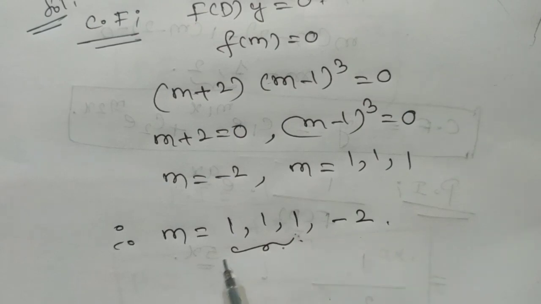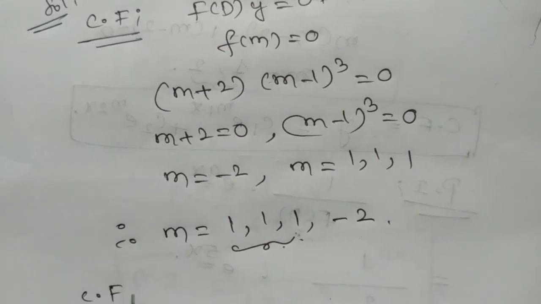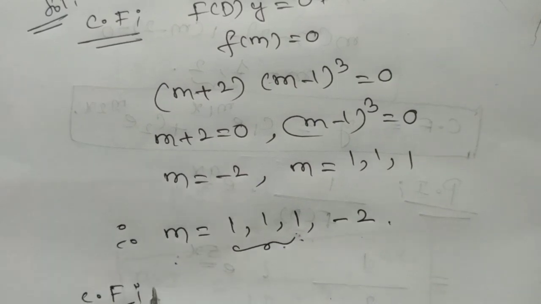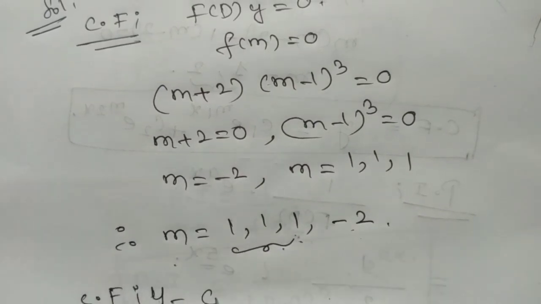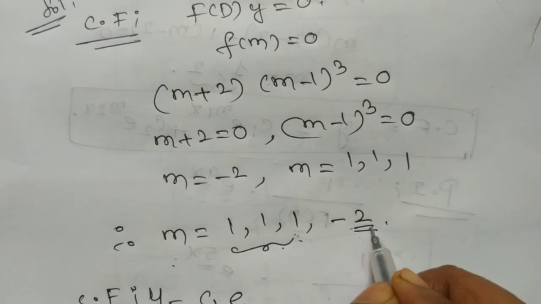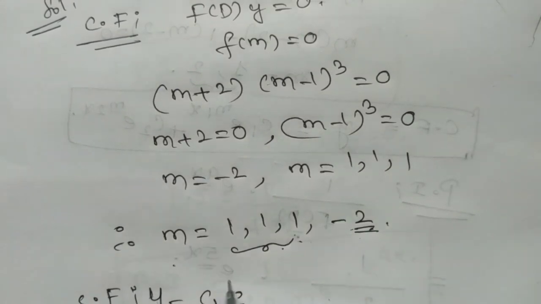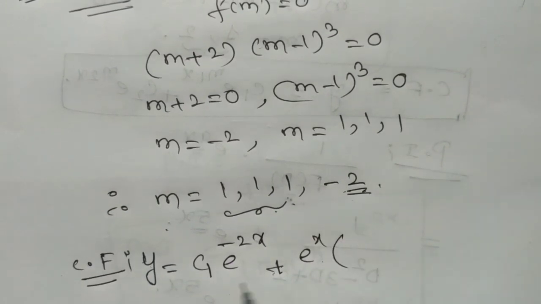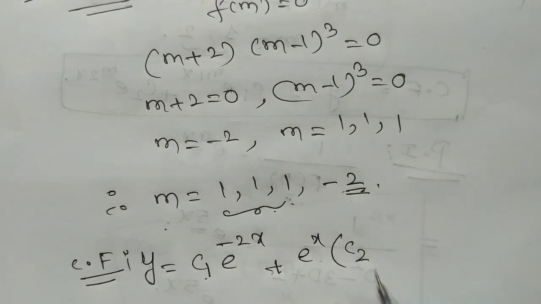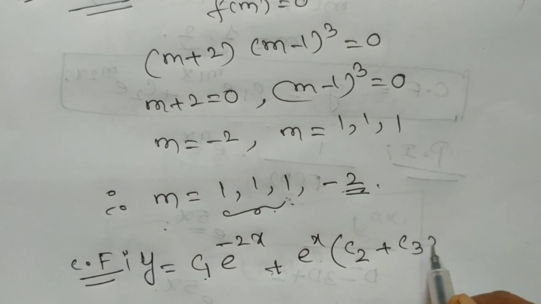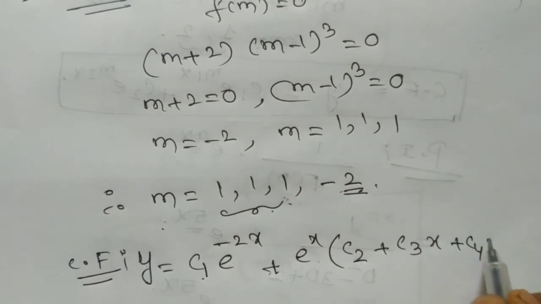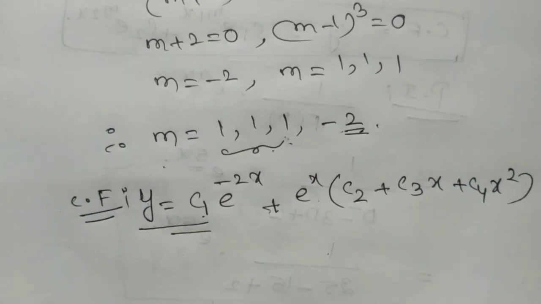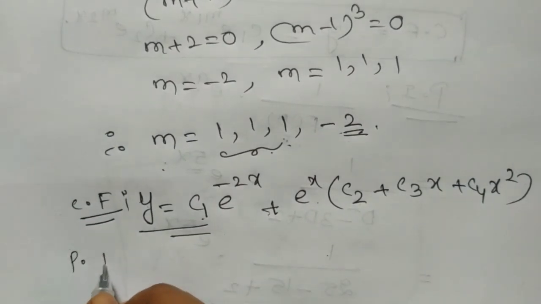So here I am writing the complementary function of this problem: y equals c1 e^(m1 x), so that is e^(minus 2x), plus e^x into, c1 already completed, so c2 plus c3 x plus c4 x squared. Okay, so this is the complementary function. Next, finding the particular integral.